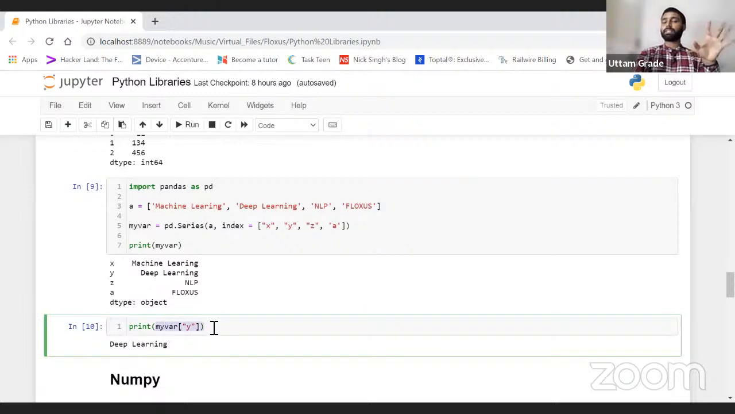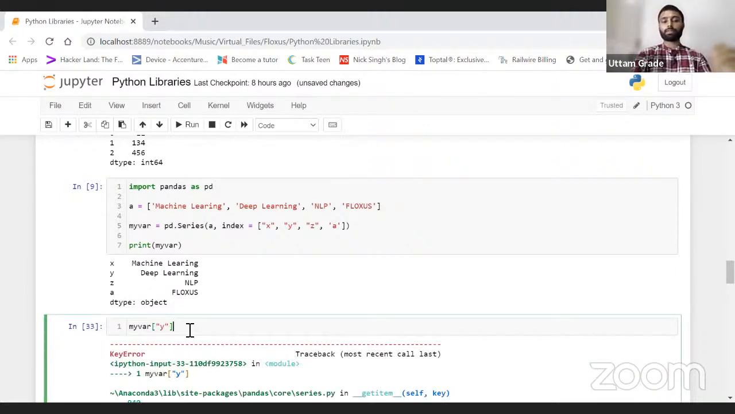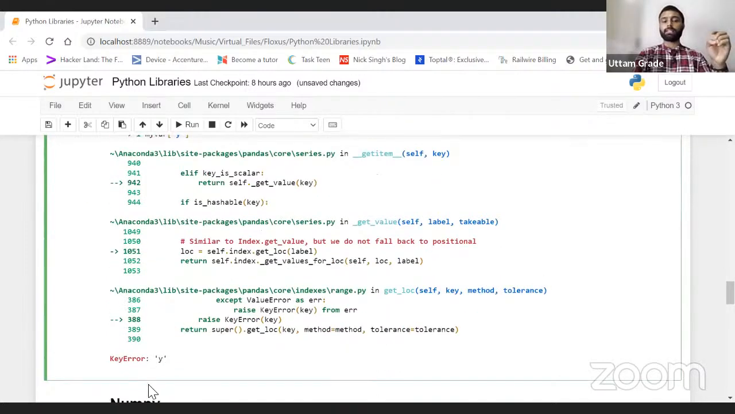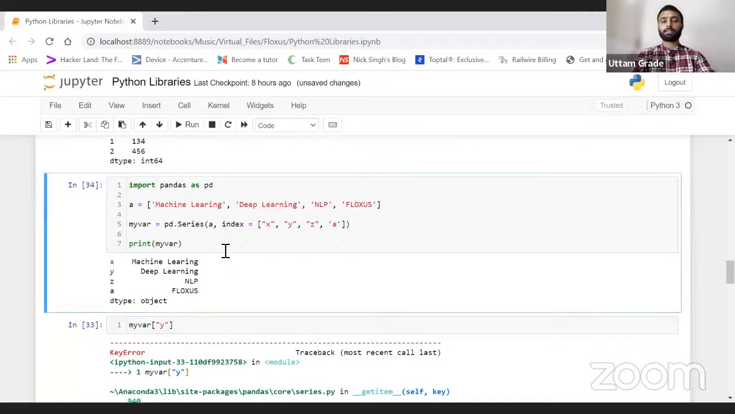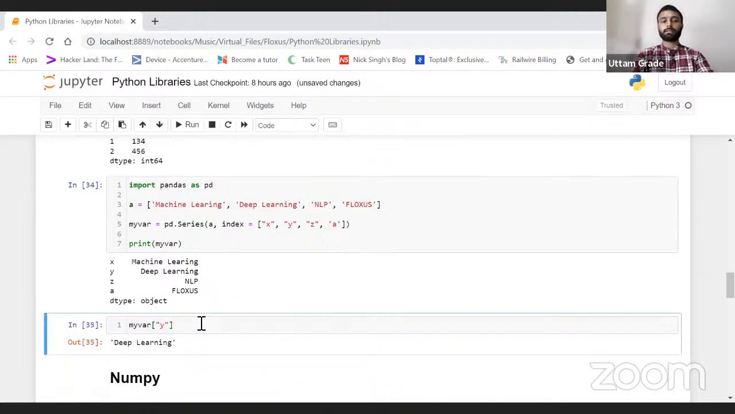My var, within a list bracket within double quotes, just pass y. What exactly is my y? We know that, right? Okay, it is giving me an error. What type of error is it? Why? Because we haven't run this. It is running. Now it will give us y.